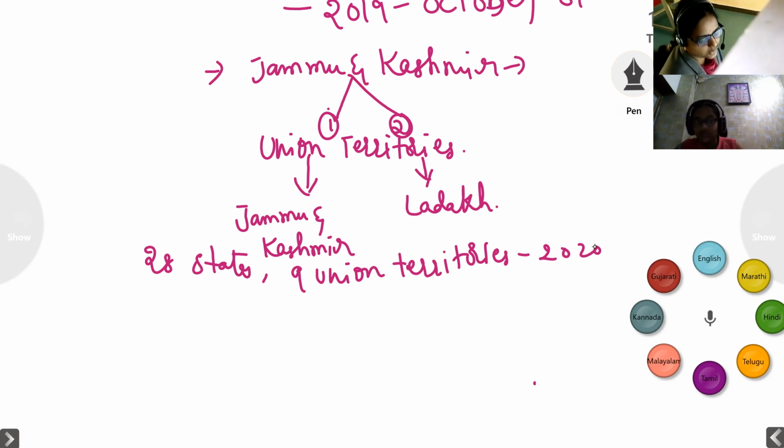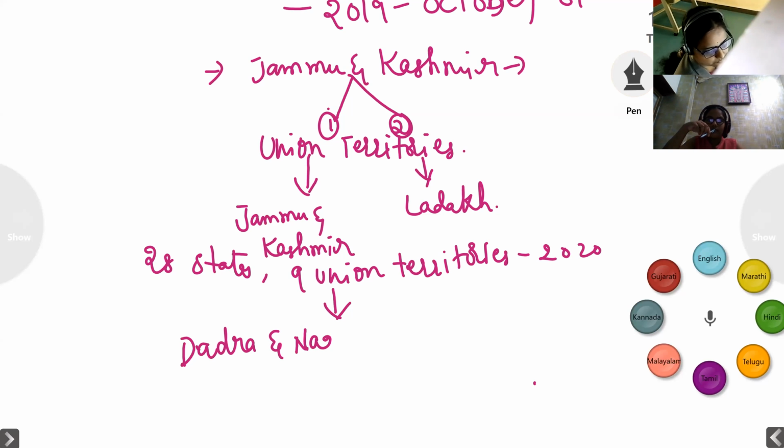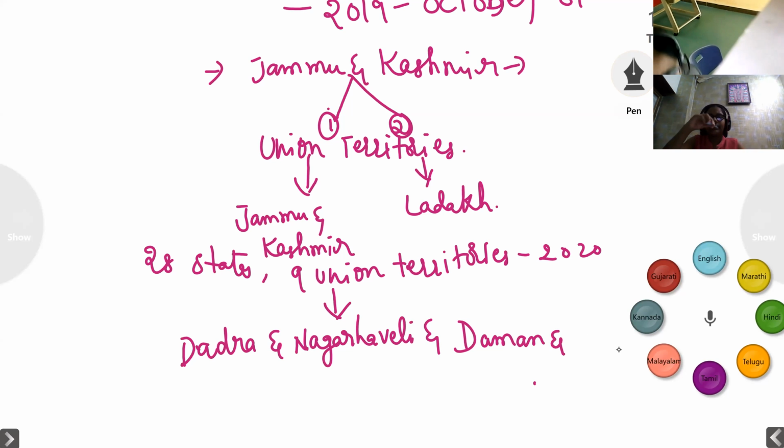So in 2020, Dadra and Nagar Haveli, and Daman and Diu, these two union territories merged into one union territory.